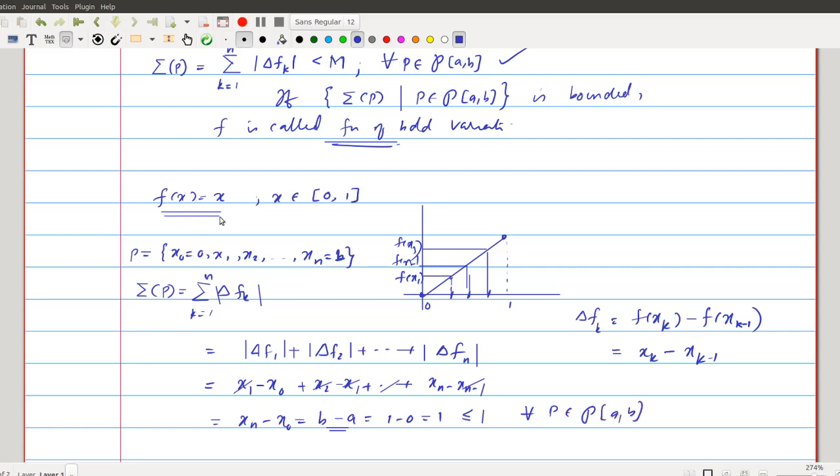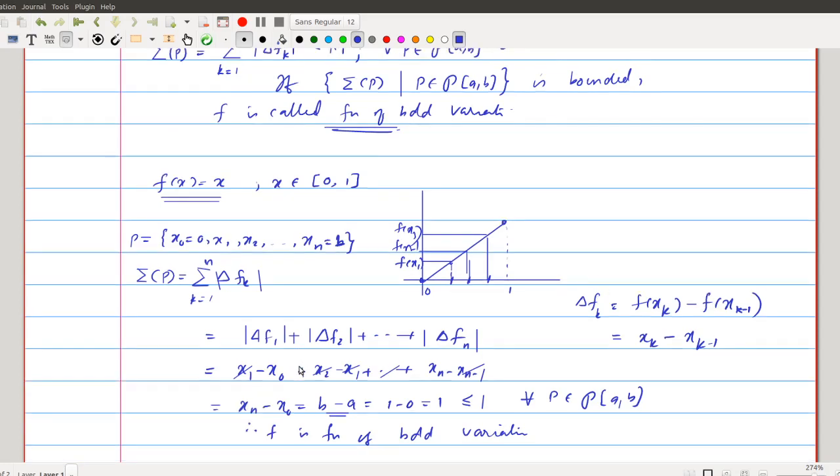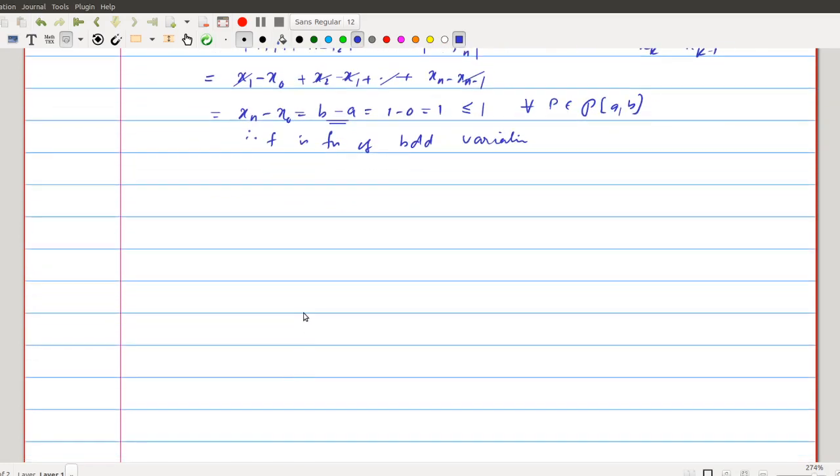This function f of x equal to x is a function of bounded variation. This function of bounded variation, we verify: for any partition, the corresponding sum is bounded. So that is the definition of a function of bounded variation. F of x equal to x is such a function.